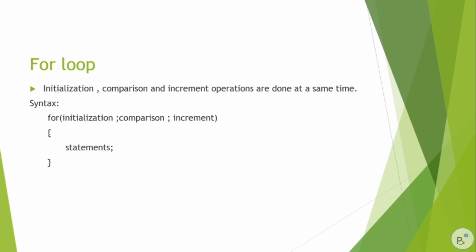In a for loop, we perform initialization, comparison and increment operation at the same time. You can see in the syntax: initialization, semicolon, comparison, semicolon, increment. Initialization means any initialization operation like assigning a value to a variable, then comparing that value, and then incrementing it. So how is the flow in the loop? Let's see that with an example.